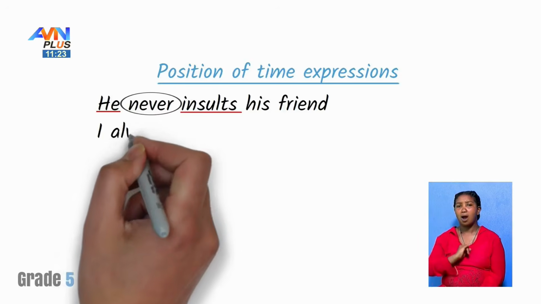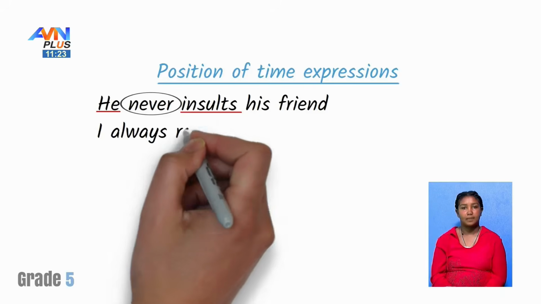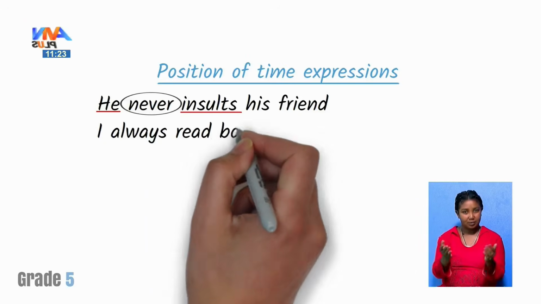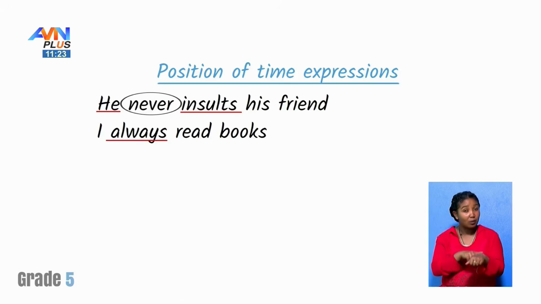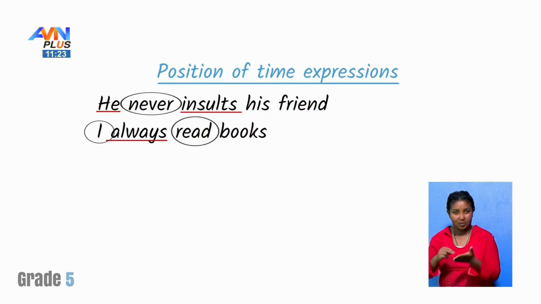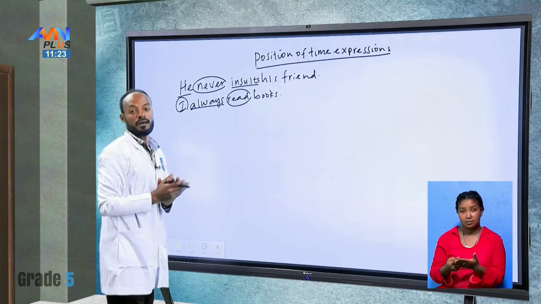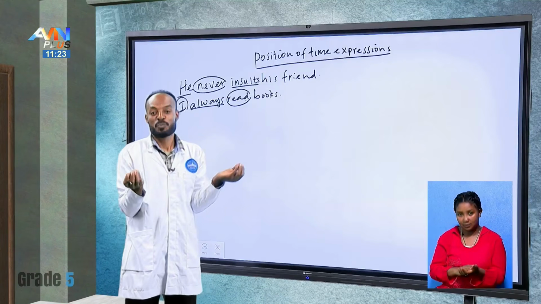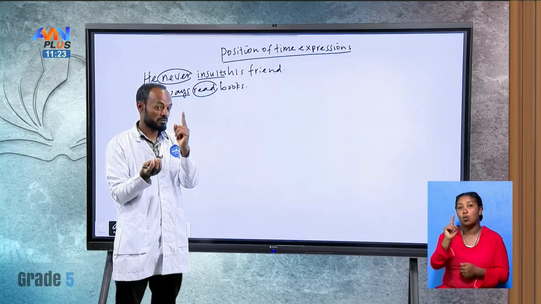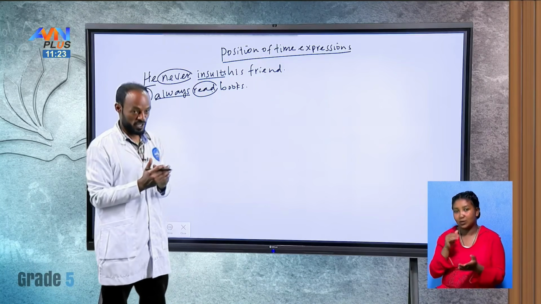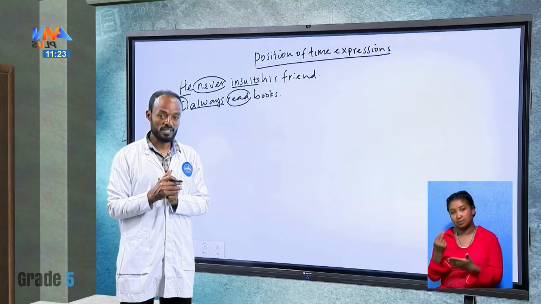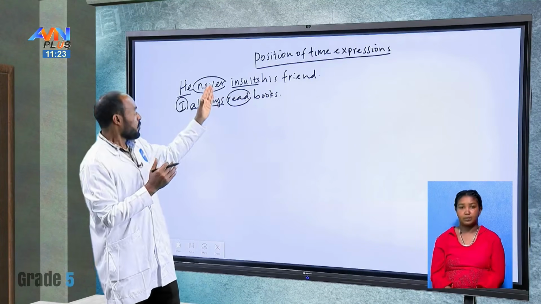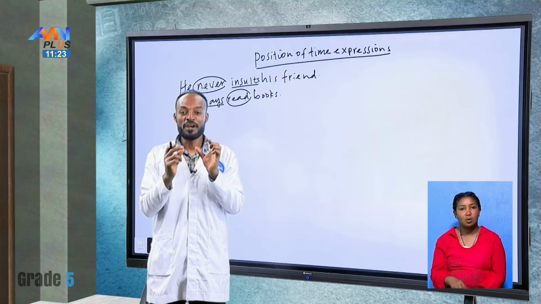I always read books. Come on, I always read books. The word always comes between the subject and the given verb read, because they are adverbs of frequency, time expressions which are just one word. Is it clear? At that time, they can be used between the subject and the verb. Clear, students? Good.